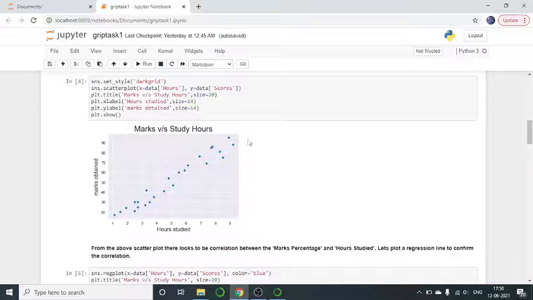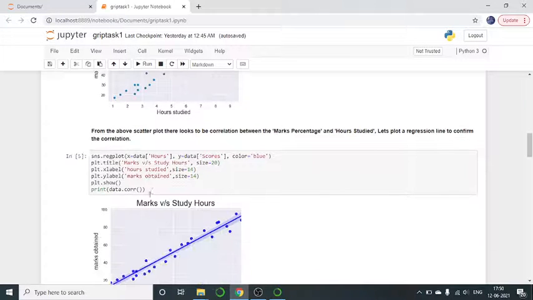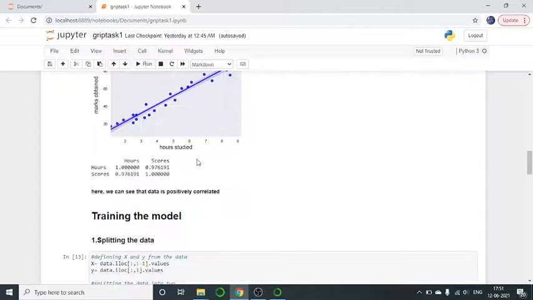Here we have used a scatter plot to show the correlation between the marks percentage and our studies. Let's plot a regression line to confirm the correlation. You can see here a regression line that is representing a correlation between marks obtained and the hours studied. Here we can see that the data is positively correlated. As you can see, the line is in an increasing manner, so our data is positively correlated.